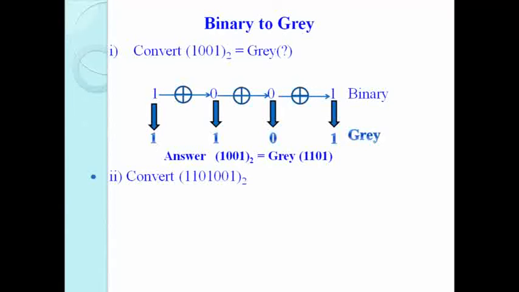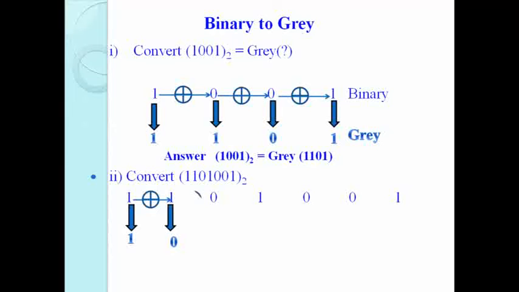Now one more example. Convert 11010001 into the equivalent gray code. Again, the first bit of the binary is exactly equal to the MSB of the gray code. Now the first bit XOR with the second bit, 1 XOR 1 is 0.